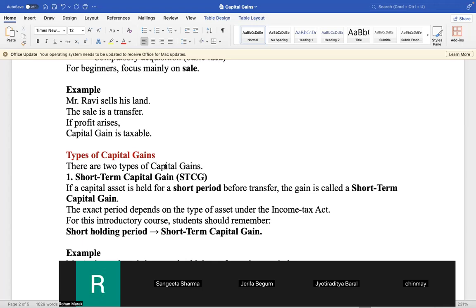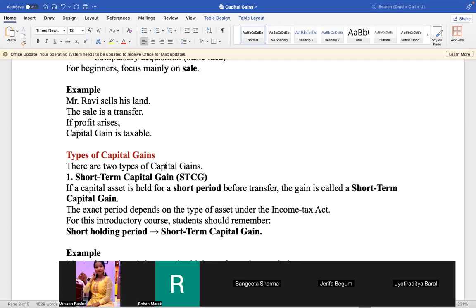Yes, sir. Okay, Chinmoy. Now you tell us that there are two types of capital gains. You explain. So there are two types of capital gains, short-term capital gains. If a capital asset is held for a shorter period before transfer, the gain is called short-term capital gains. The exact period depends on the type of asset under the Income Tax Act. For this introductory course, students should remember short holding period, short-term capital gains.